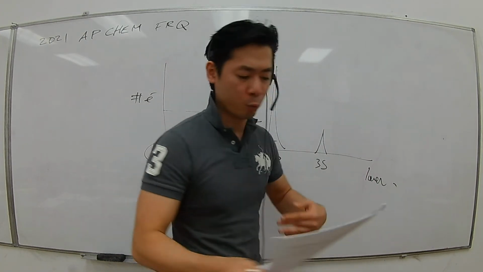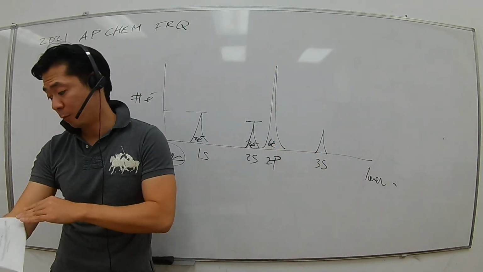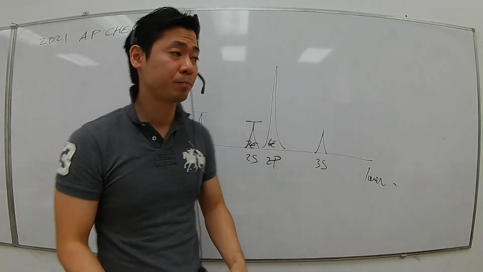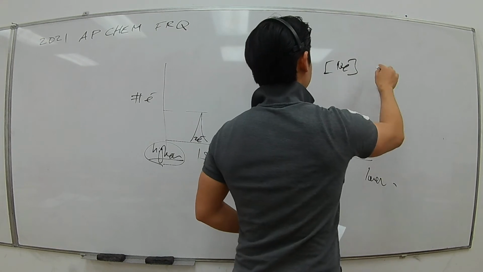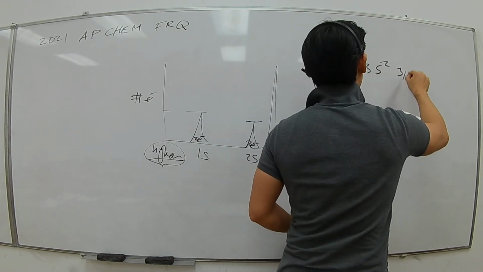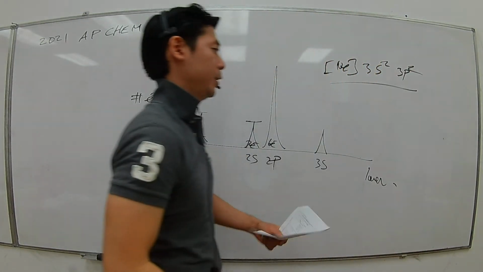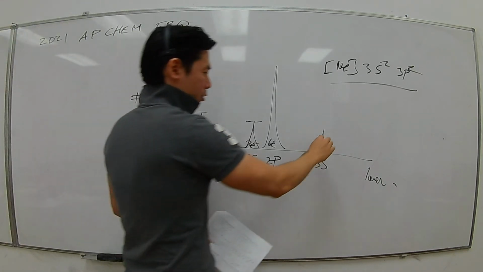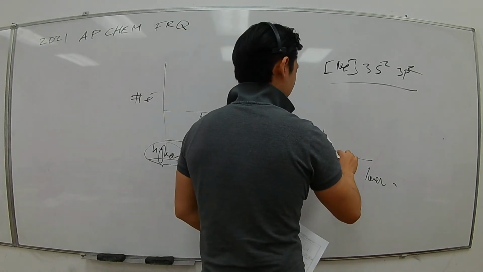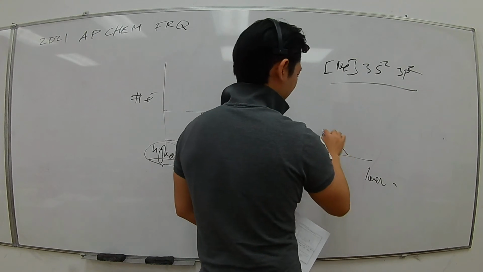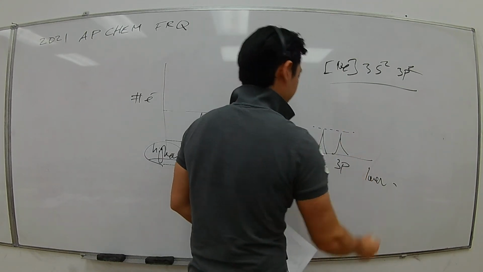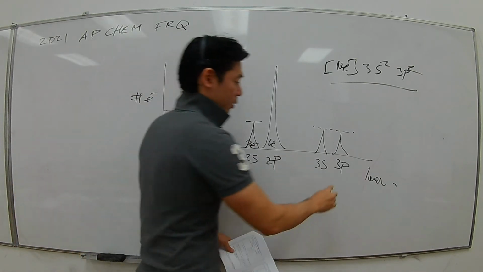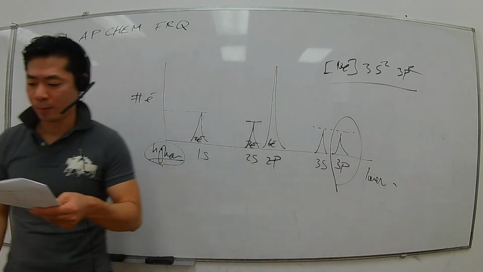Based on what we put as the answer for 2a, we put the electron configuration as 3s2, 3p2. So now you have 2 electrons in 3s, and there is also a 3p, but it has those 2 electrons in there. So you have to have the same height as 3s for the 3p there. And that will be the drawing that you have to put for part G.